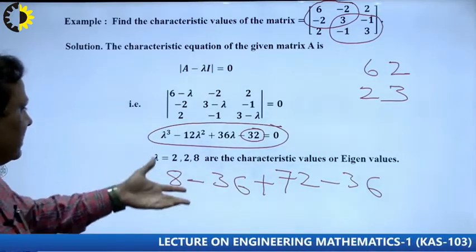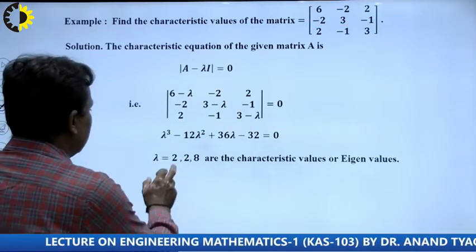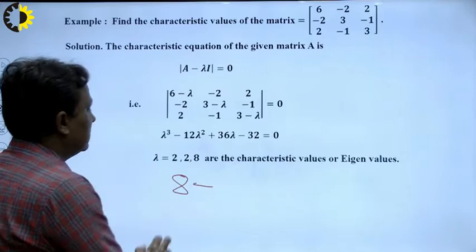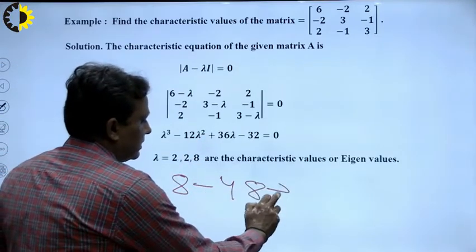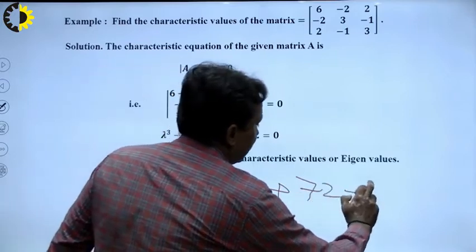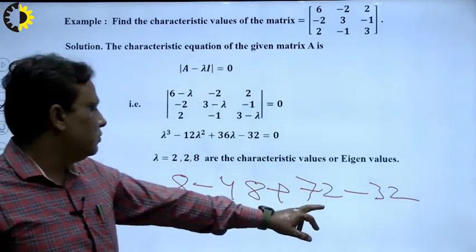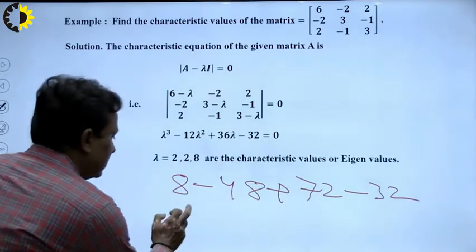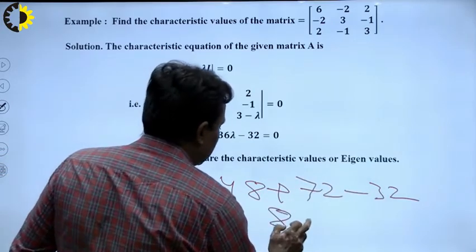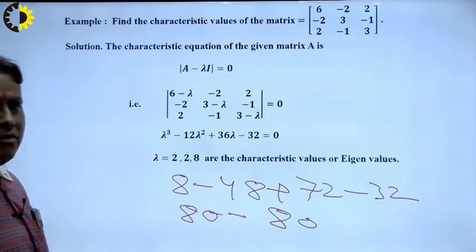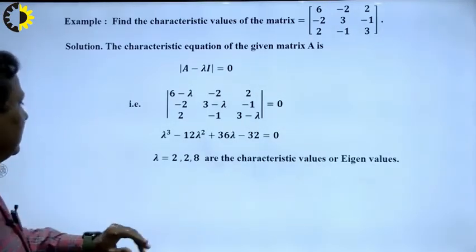I write again 2 2 ja 4, this is 48. I write here again, 8 minus 2 2 ja 4, 48 plus 72 and minus 32. So what will be the result of these things? So 72 and 8, 80, minus 48, 32, 80. So that means one factor is 2. So in this way we can find out the one factor is 2.